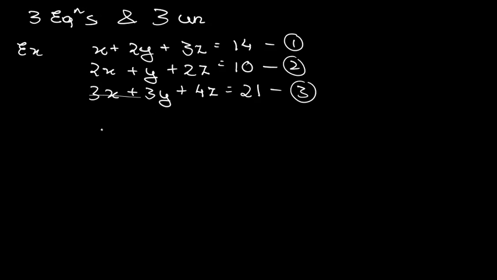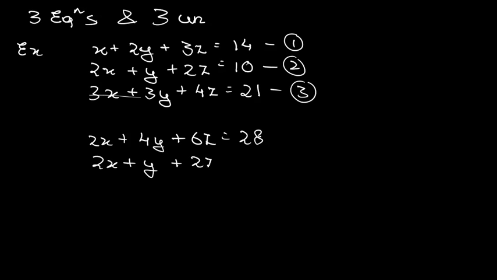So I am just multiplying this equation by 2, it will become 2x plus 4y plus 6z is equal to 28. Okay, so we are getting this particular thing. Now from the second equation, we are doing nothing with it, so it will become 2x plus y plus 2z is equal to 10.